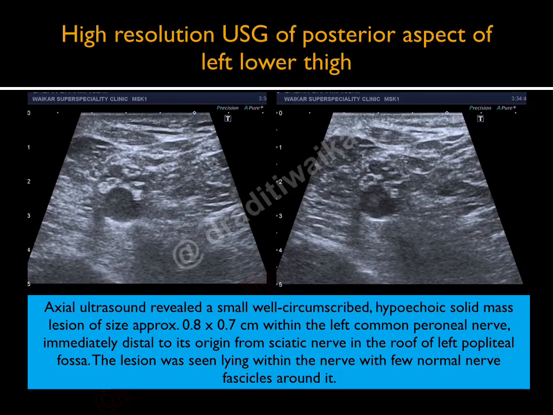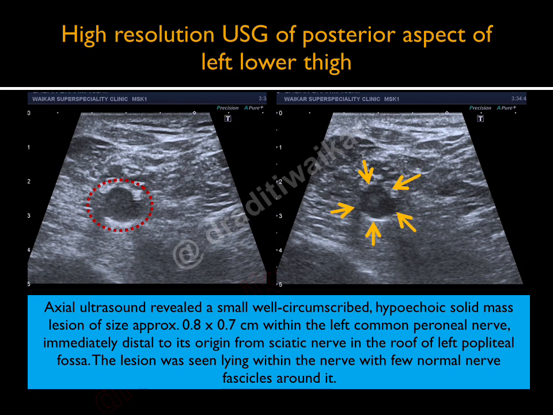days. As it was a case of foot drop, I started scanning common peroneal nerve right from its origin from the sciatic nerve. I also scanned a portion of lower portion of sciatic nerve in the posterior aspect of left thigh and then continued inferiorly.